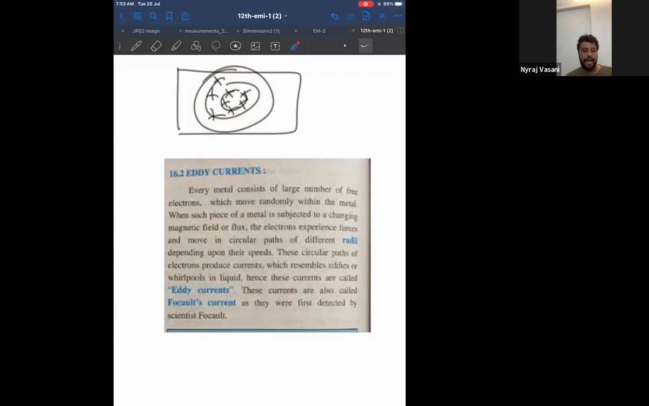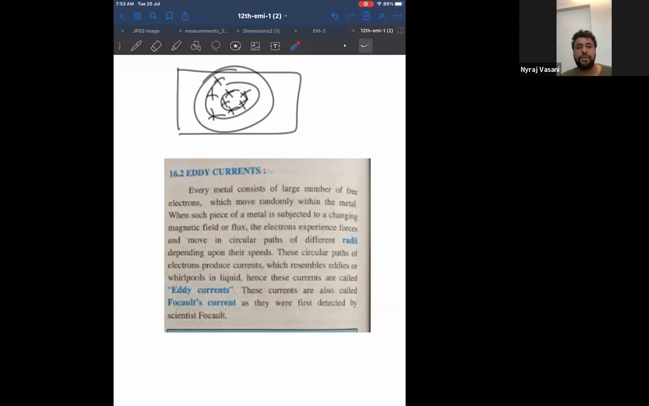Now, if I look at the side view of this current, this is the side view. Can I say it looks like a whirlpool or a cyclone? Can you imagine a whirlpool and a cyclone? How the wind goes or how the water goes. Same way here the current goes. This is called eddy currents.